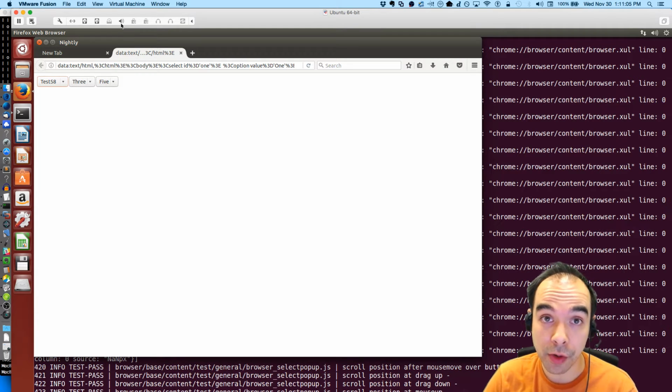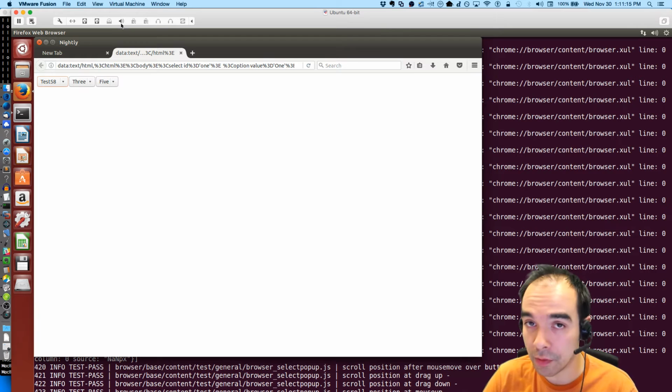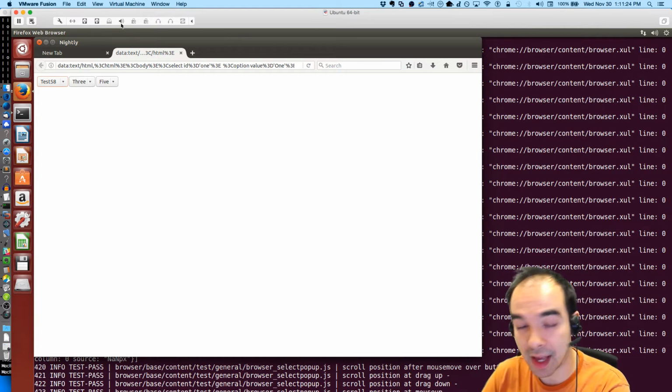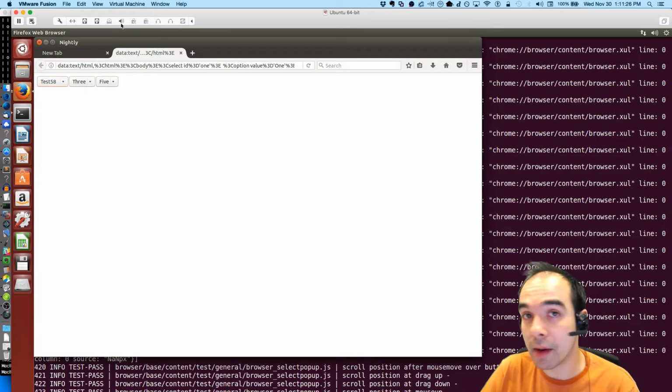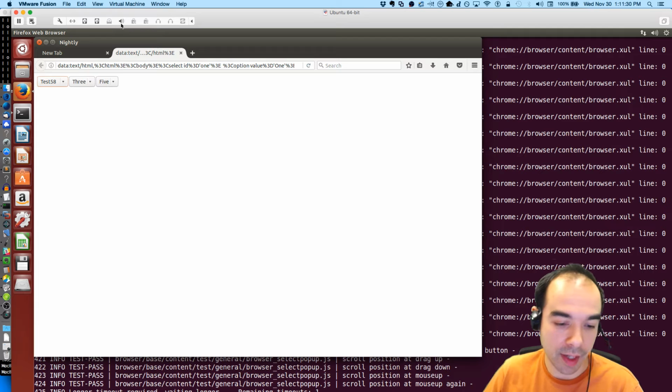There are still some things to do for it, like supporting option styling. We want to support some of the option styling that the old one was able to support. Not all of the style properties, but some of them. But the ability to write these tests, like this test that's running, is not possible with the old pop-up. So that's really nice that we can do this.